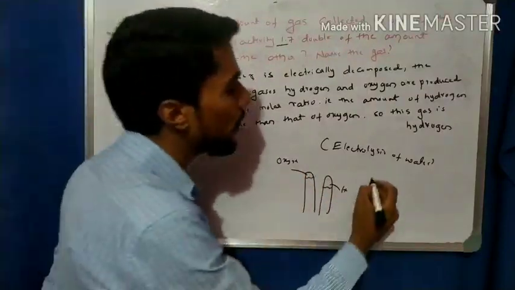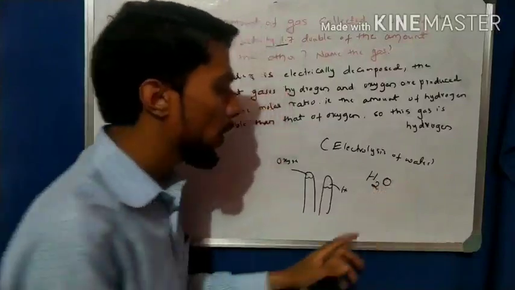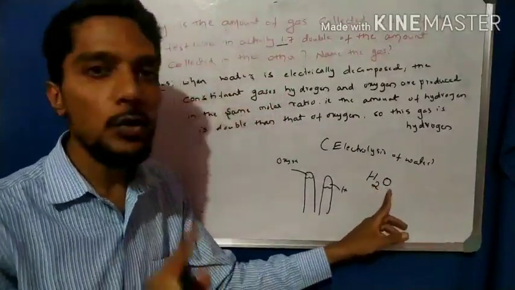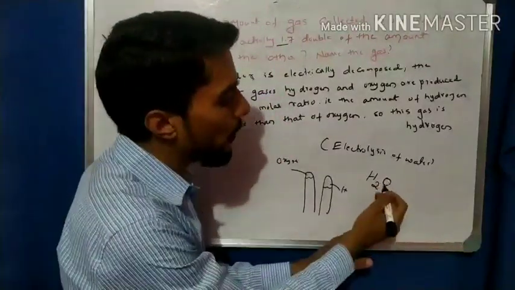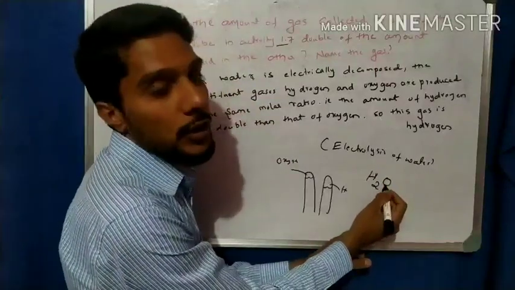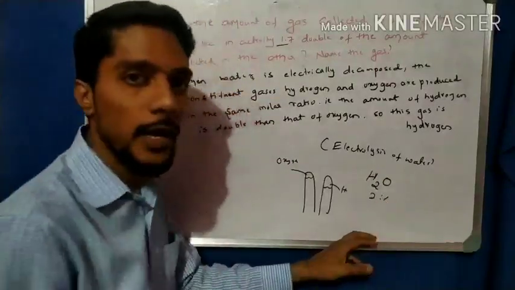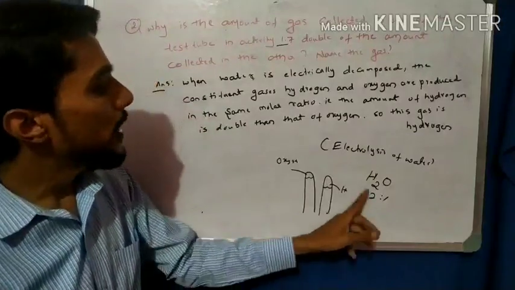This is because we know that in water, H2O, there are 2 molecules of hydrogen and 1 molecule of oxygen. So automatically, the hydrogen is double of the oxygen. It is 2 to 1. Okay, I already know about the ratio. So that is the answer.